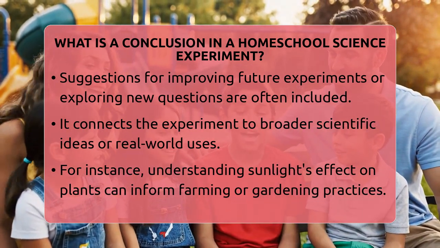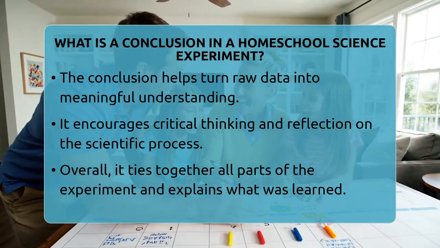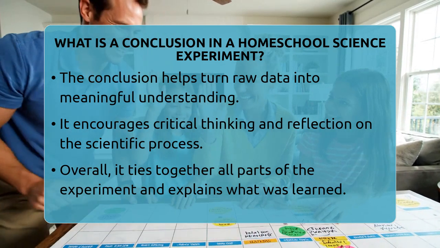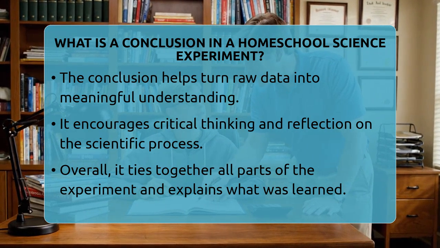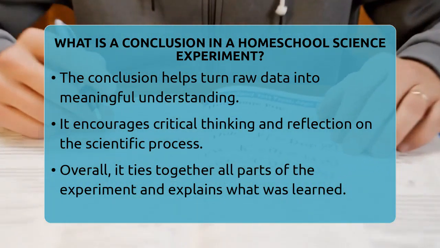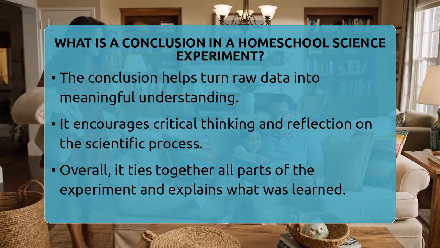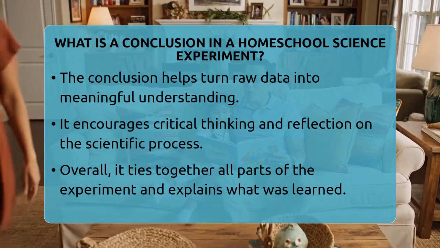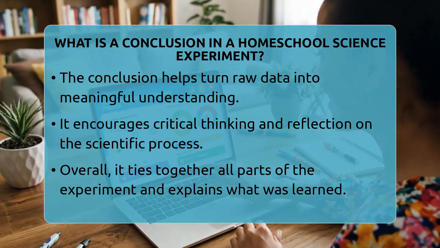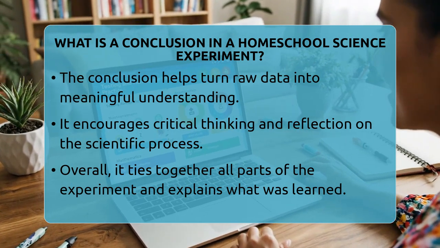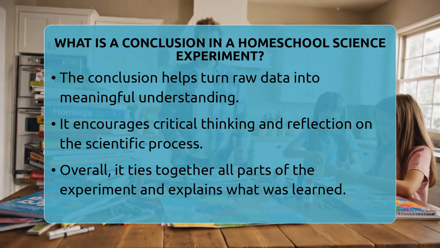For instance, if the experiment was about how sunlight affects plant growth, the conclusion might mention how understanding this relationship can help optimize farming practices or indoor gardening. Overall, the conclusion is a critical part of a homeschool science experiment because it ties together all the work done, explains what the results mean, and provides insight into what was learned. It transforms raw data into meaningful knowledge and helps students develop critical thinking skills by reflecting on their scientific process.